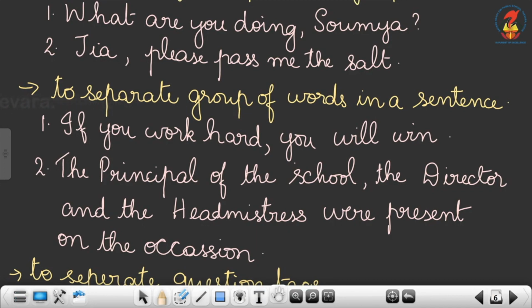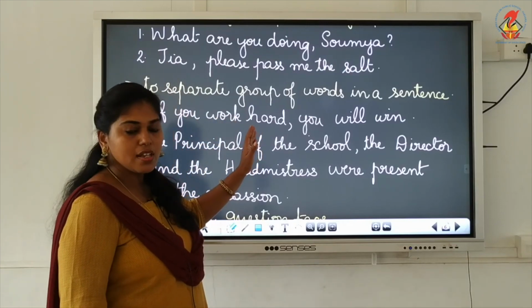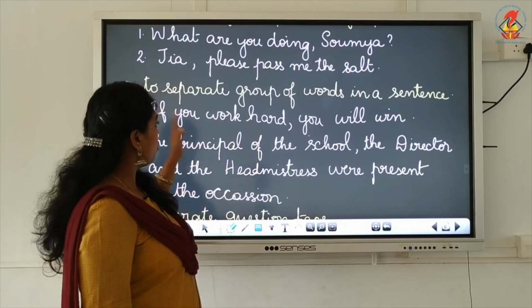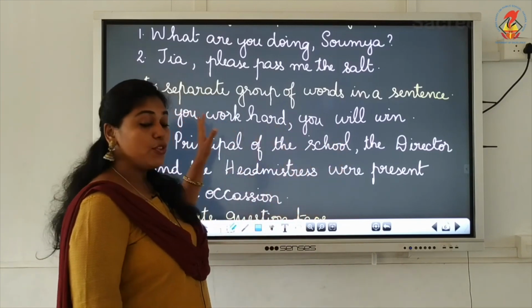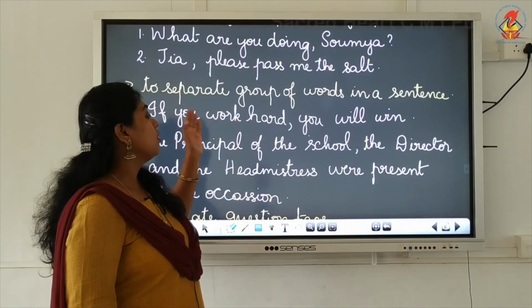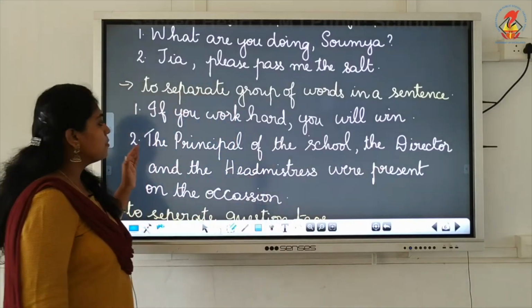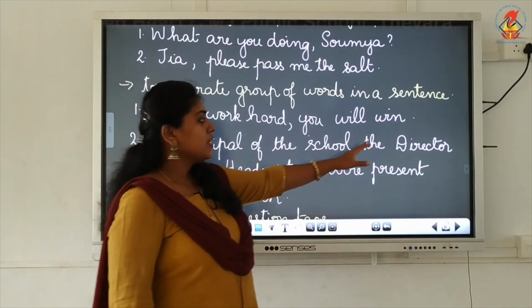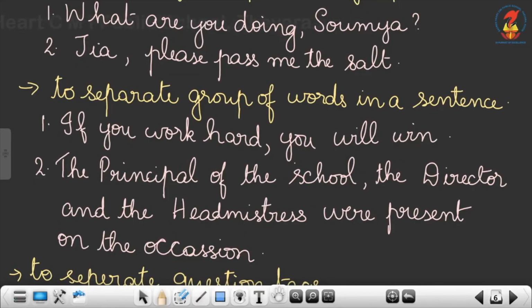Now here we need to give a slight pause, because it is a set of words, and in order to separate this set of words, you have to use a comma. If you work hard, you will win.